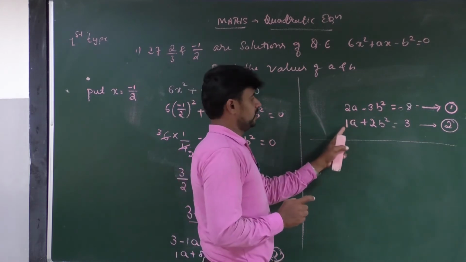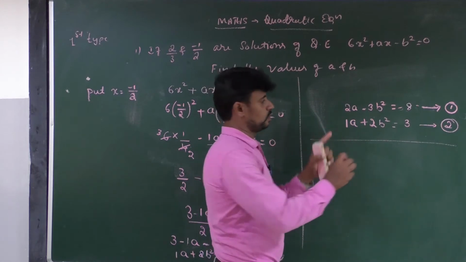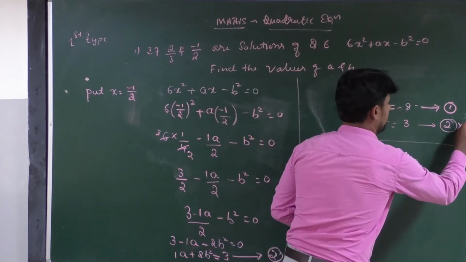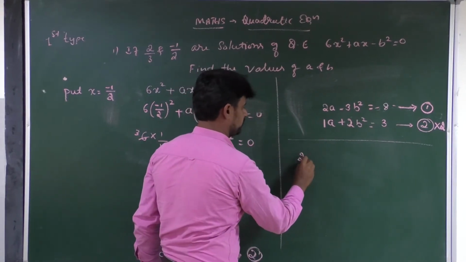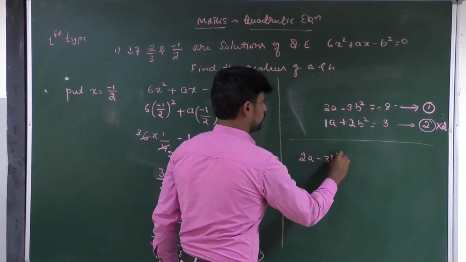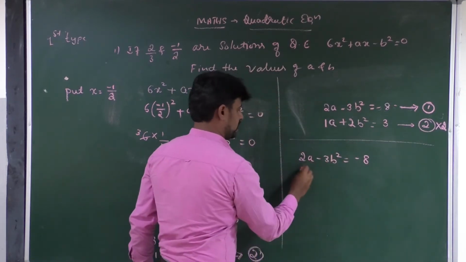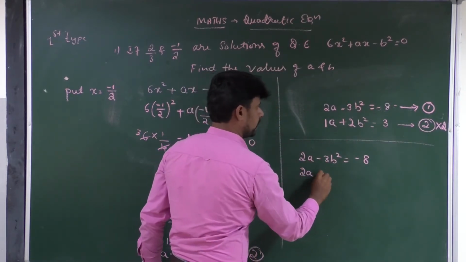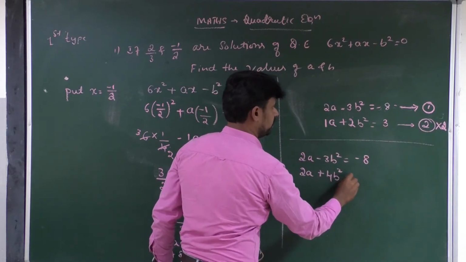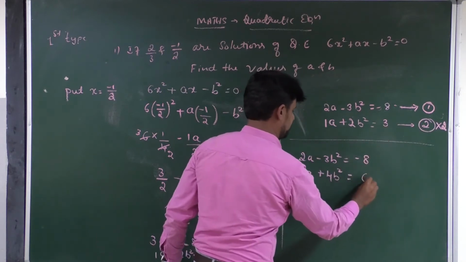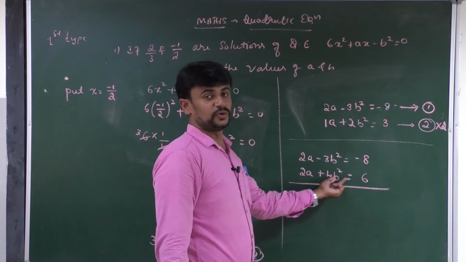Here 2a is there, here 1a is there. Very simple. By multiplying by 2, we can make the balance. Then the equation becomes 2a minus 3b square is equal to minus 8 multiplied by 2: 2 1s are 2a plus 2 2s are 4b square is equal to 2 3s are 6. Okay, this is known as balancing the equation.